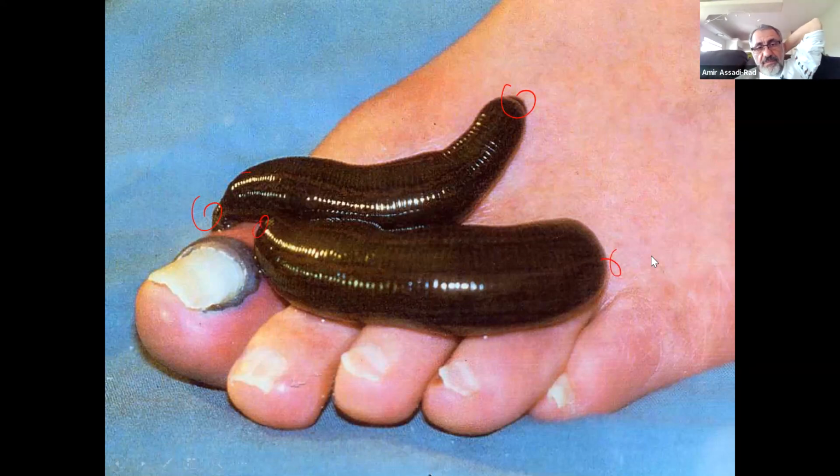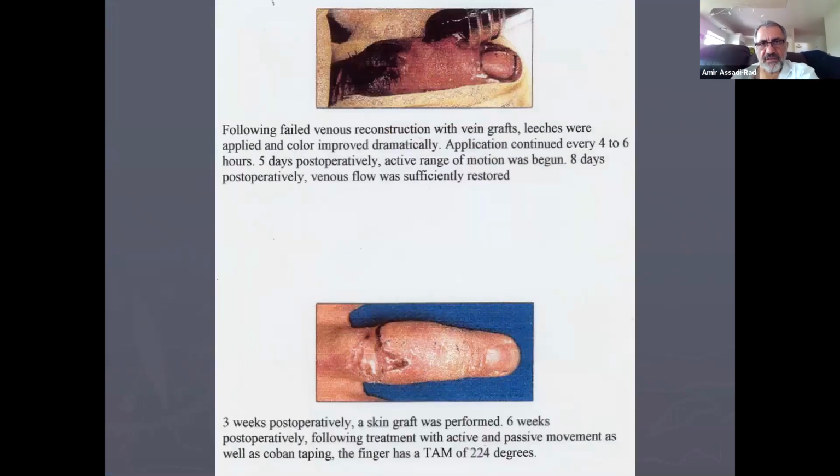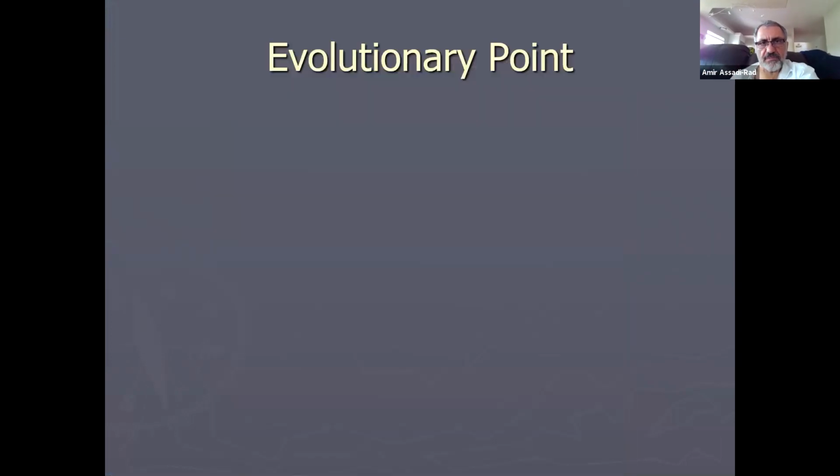And they're sucking the blood after the person has cut their toe or nail, whatever, not the nail, the ear. So the surgeons put the blood vessels together. So the accumulation of the blood is outside here. Then they put the leech on top and it sucks the blood from outside. Here are the ears, and here are the fingers, and so on and so forth.